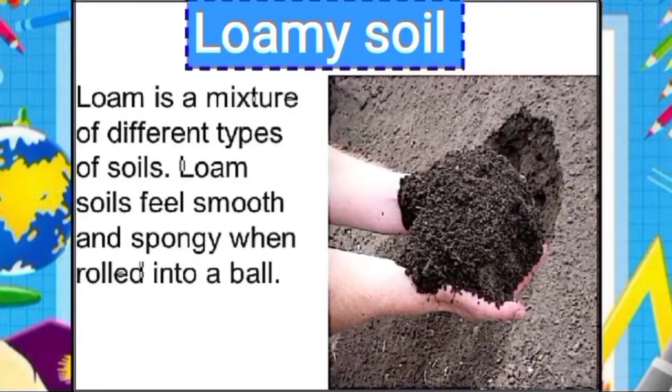Now, third type of soil. This soil has almost the same amount of all these soil particles, and it is the best soil for growing plants, and it is rich in nutrients and humus and allows water to pass through easily.